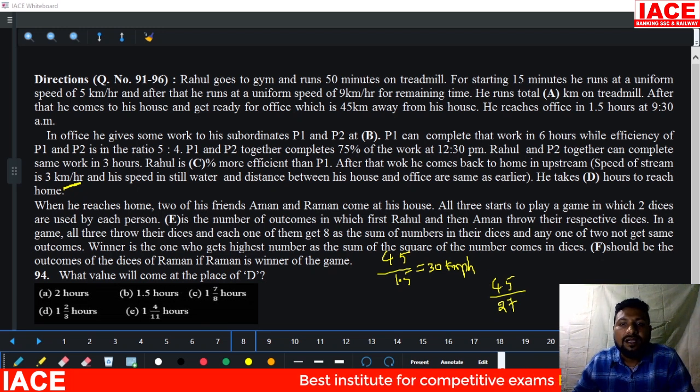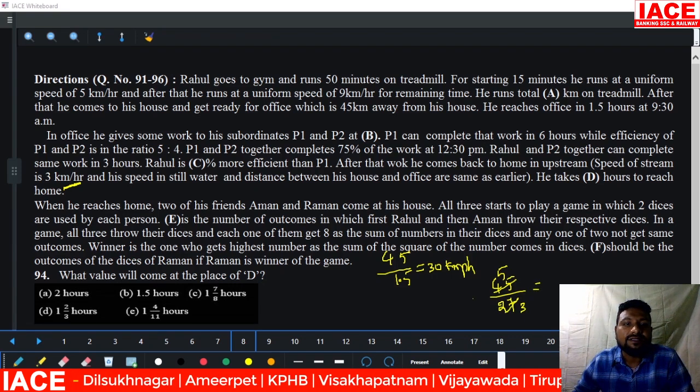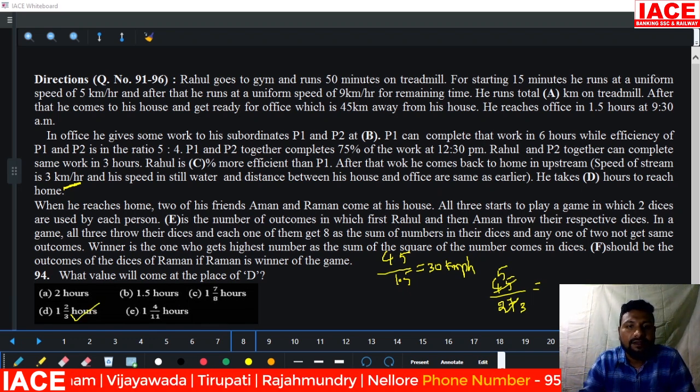Now hours is required. Look at 9 5s and 9 3s. That means how much hour? 1 2 by 3 hours. 1 2 by 3 hours means option D here. Okay. Next,